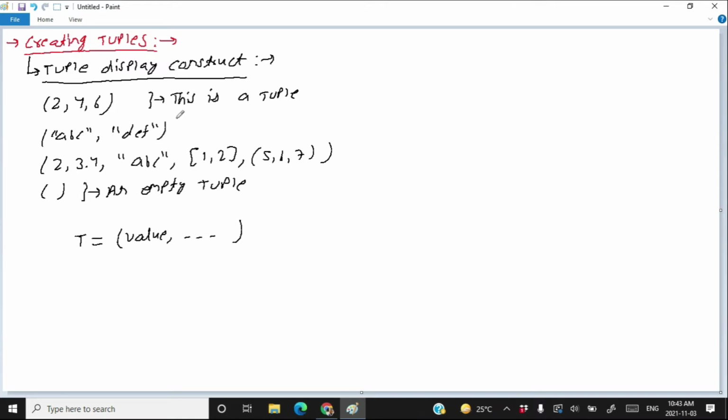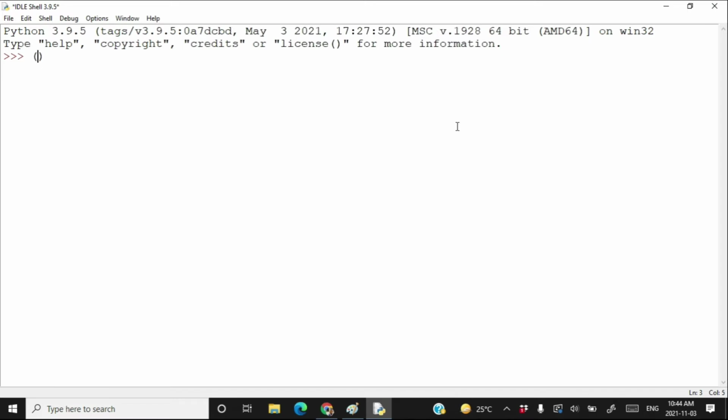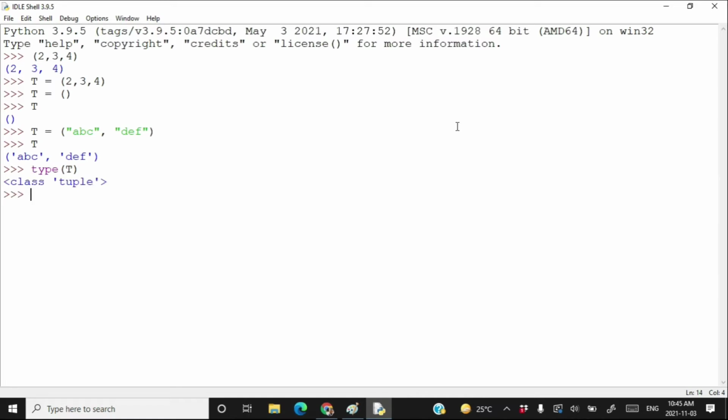Let's try creating tuples practically. Write 2, 3, 4. This is a tuple. Write t is equal to 2, 3, 4. This is also a tuple. Write variable t is equal to just opening and closing small brackets. This is also a tuple. t is equal to 'abc', 'df' as strings. This is also a tuple. If you try to find the type of t, you will find that t is a tuple.